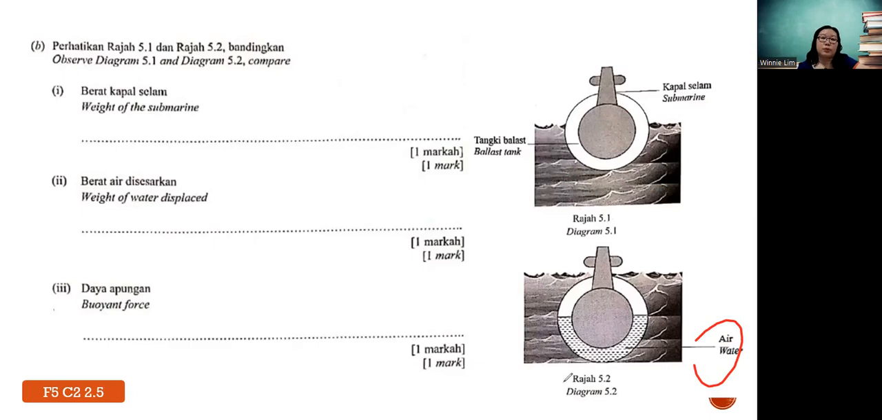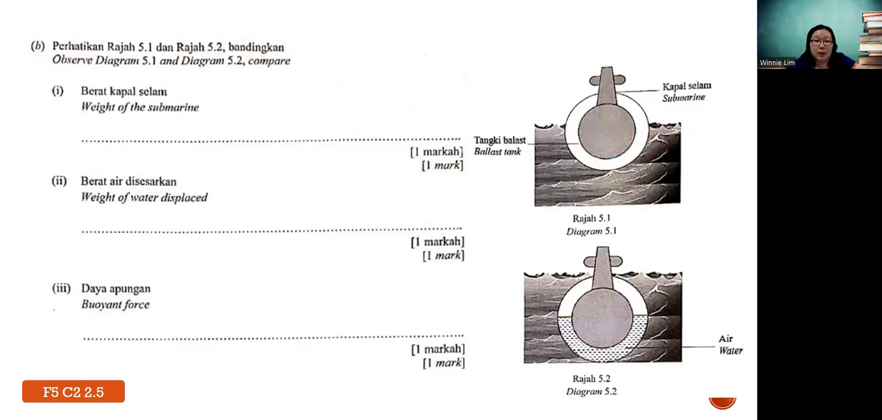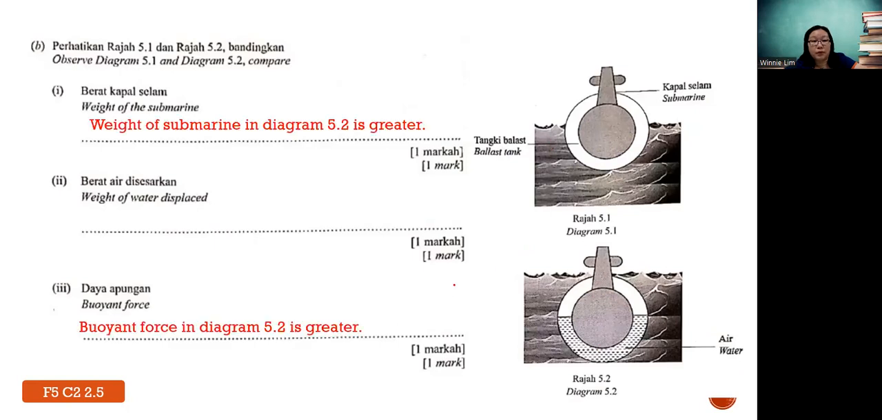So obviously, the weight in 5.1 or 5.2 is greater, based on what you observe from these two diagrams? So basically 5.2, the weight of the submarine is greater, correct? Then what is the weight of this liquid displaced? Weight of liquid displaced is also equal to the weight of the object submerged. Yeah, so you see this is submerged more, right? That means the liquid that comes out, or we call it displaced, will be greater also in 5.2. Okay, and lastly, buoyant force. So of course, if you displace more liquid, you will have greater buoyant force also. So here is the answer.